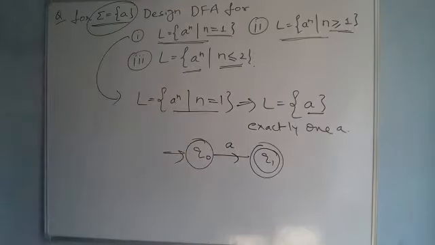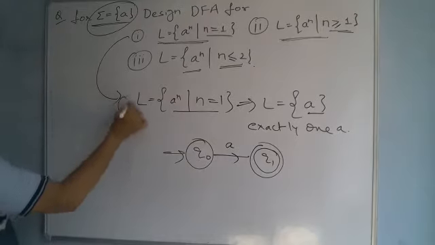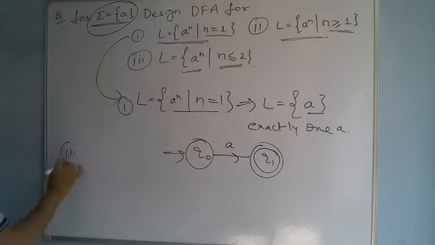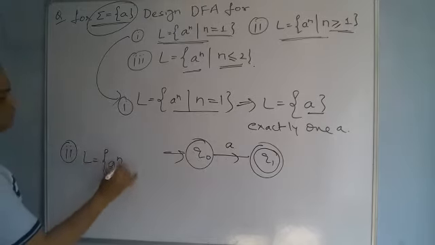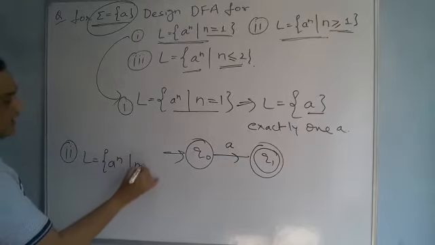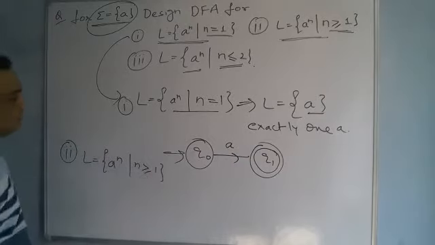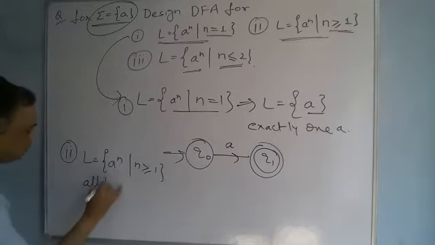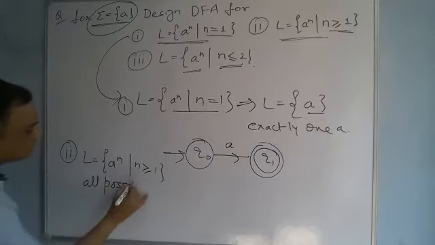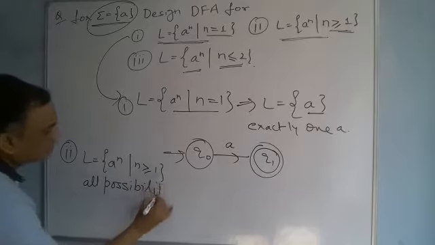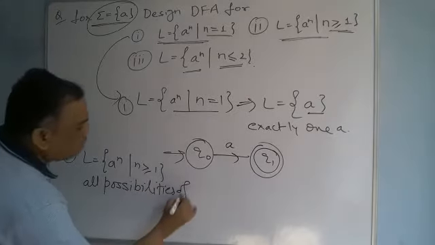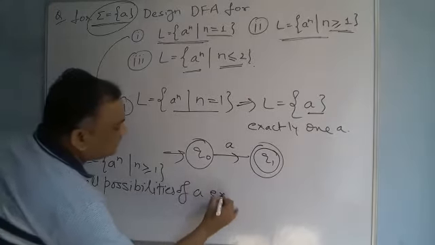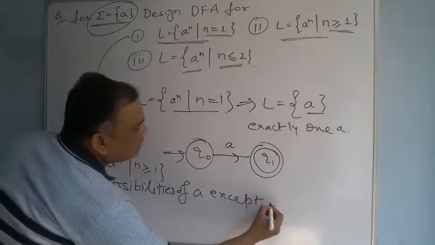Now like this, the second question is a to the power n where n is greater than or equal to 1. It means all possibilities of a except null.